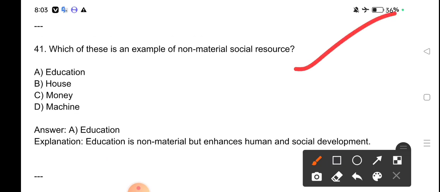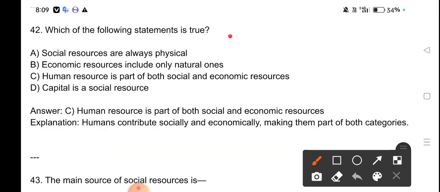Which of these is an example of non-material resources? Education is an example of non-material resources. Education is non-material but enhances human and social development.